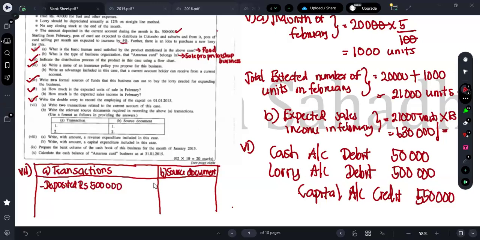When you are depositing rupees 500,000 in cash, what's the source document? You can say it is the cash deposit slip.